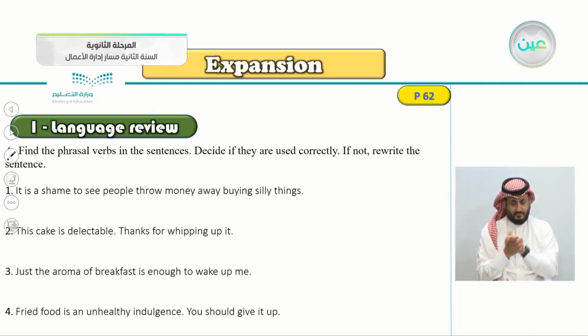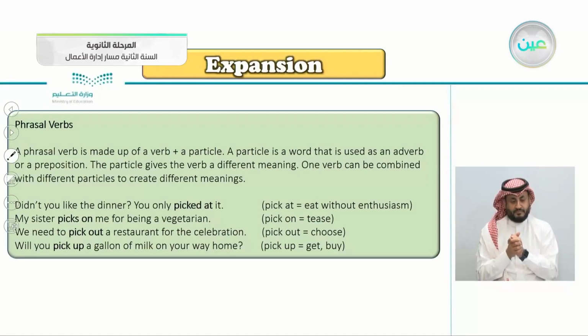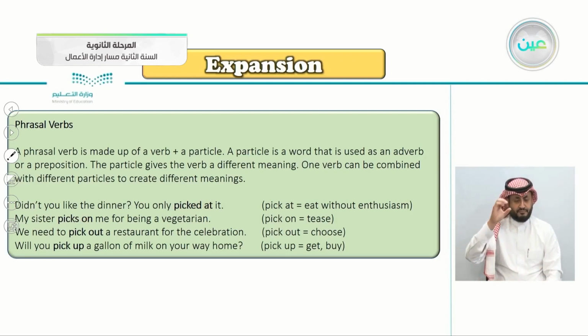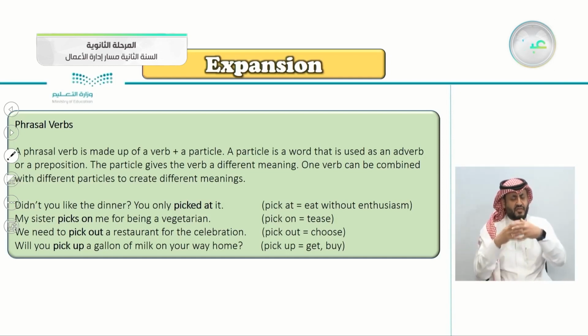This is talking about the phrasal verbs lesson, if you remember it from Unit 2. A phrasal verb is made of a verb plus a particle, just like picked at, or picked on. A particle is a word that is used as an adverb or preposition. The particle gives the verb a different meaning. One verb can be combined with different particles to create different meanings. For example, pick at means eat without enthusiasm. Pick on, pick out means choose, pick up means to get by.